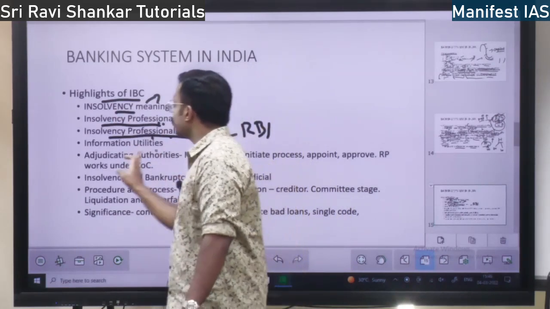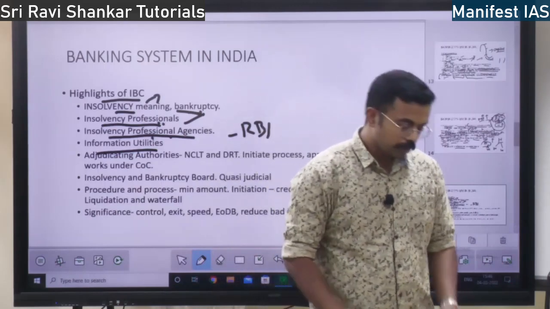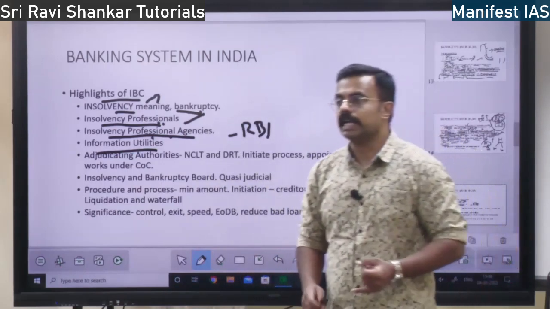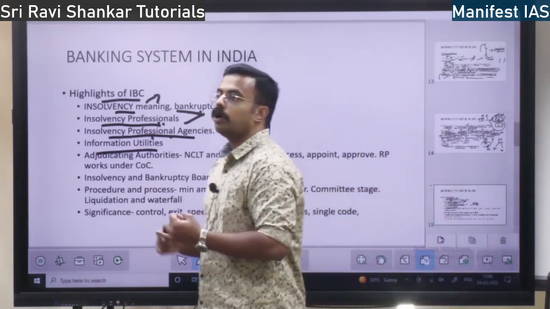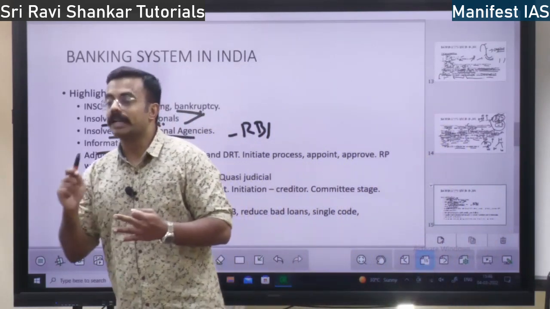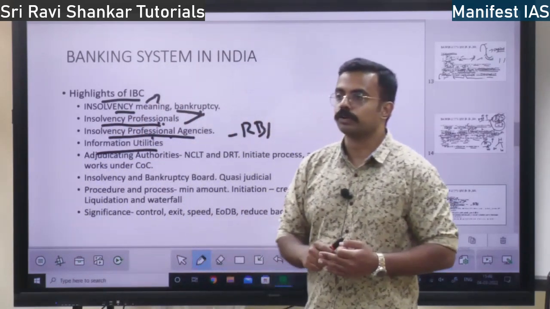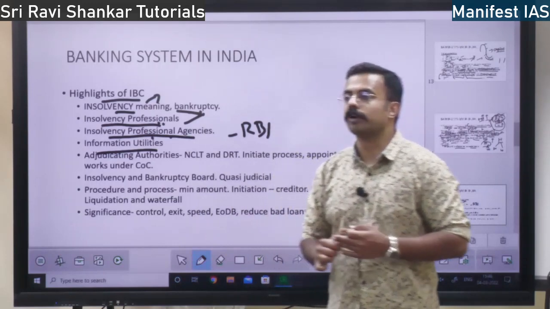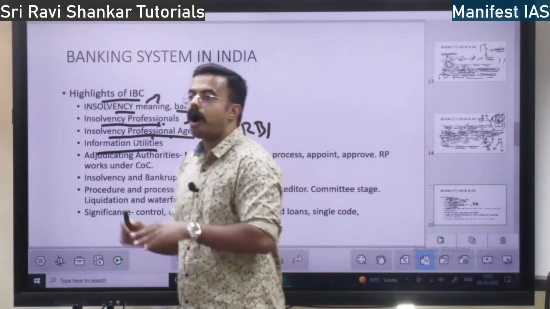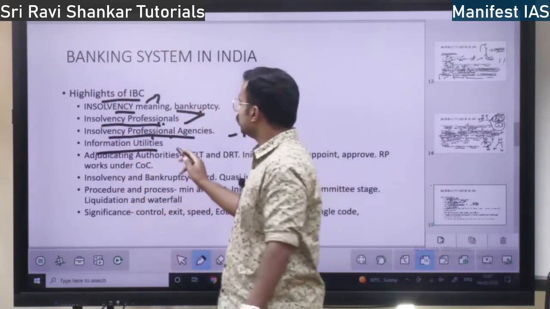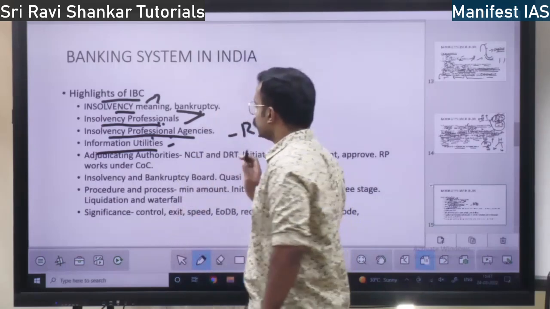And also information utilities. In the entire India, who has taken how much loan, who has defaulted on the loan, what their credit or CIBIL score is. CIBIL score tells whether you are eligible for a loan. So whether this person is eligible for a loan, all the information will be maintained in this information utility.